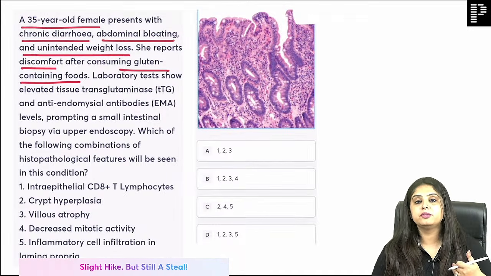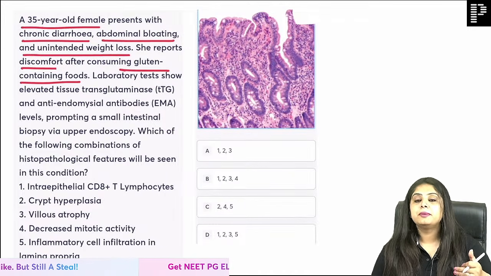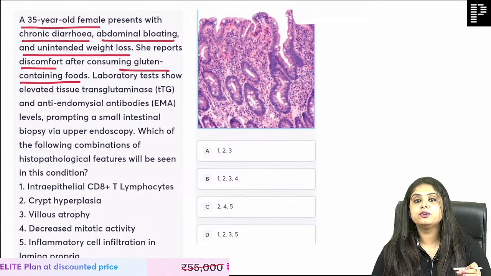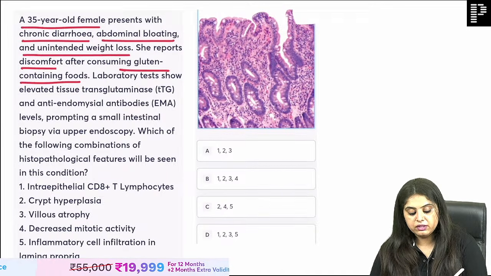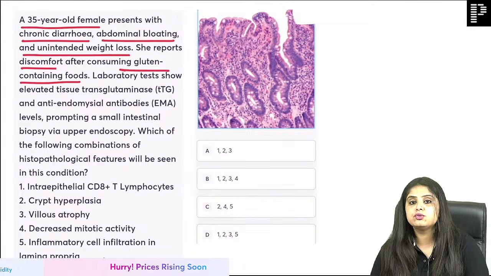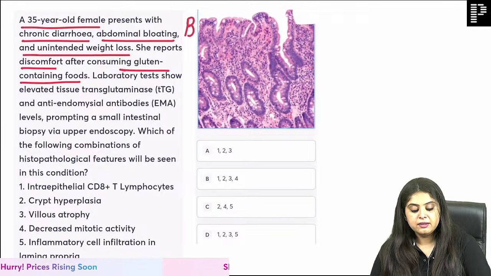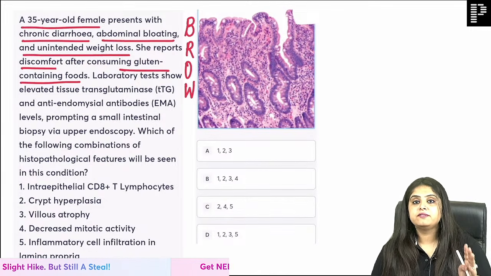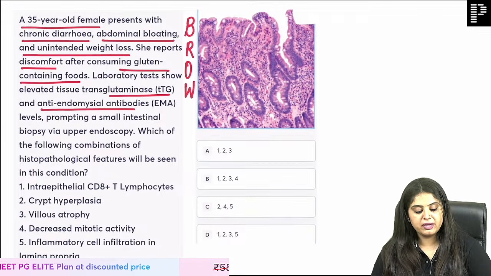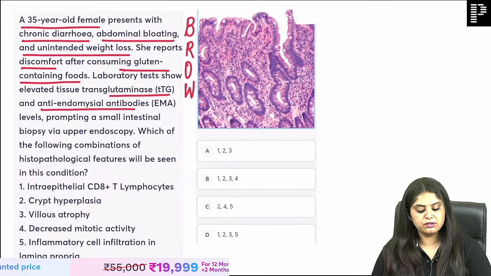Everyone will have diarrhea, everyone will have unintentional weight loss, but then you will keep reading and you will come to a certain point, and that point is going to be gluten. Gluten means what? The bro cereals. The bro cereals I'm not writing because I think that's too juvenile a question to write for you guys. Barley, rye, oat and wheat. The bro cereals are gluten food. Lab test shows anti-TTG, anti-endomysial antibodies, the diagnosis of celiac disease is forming.